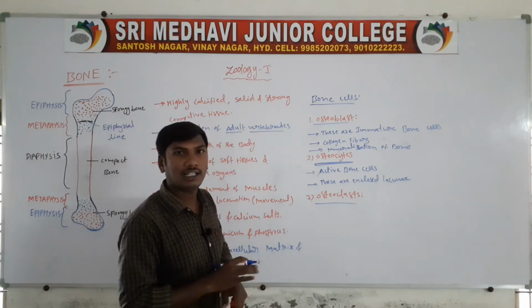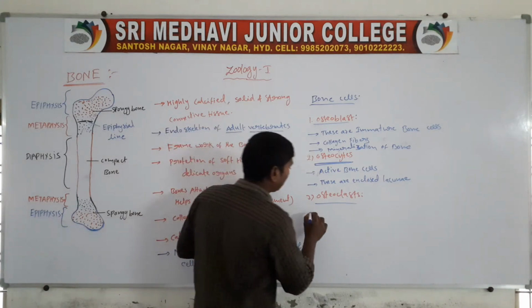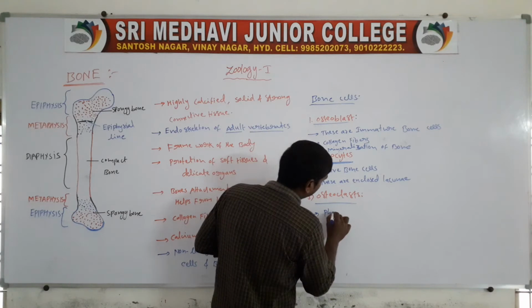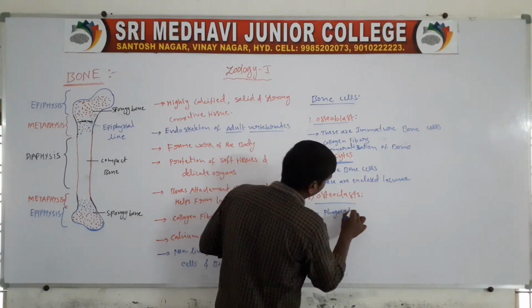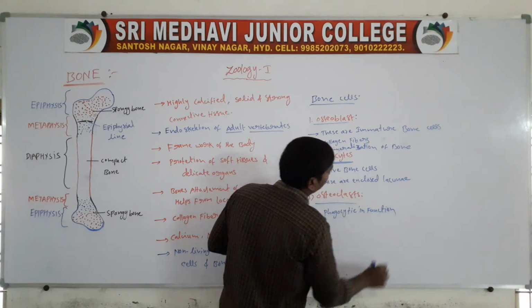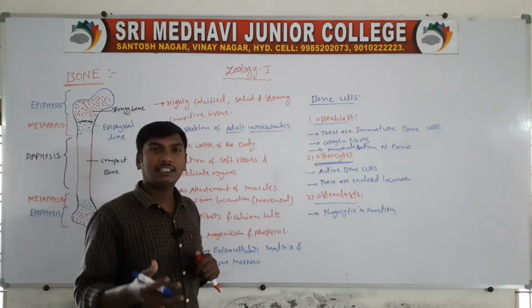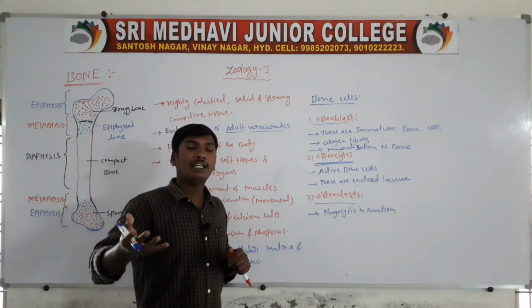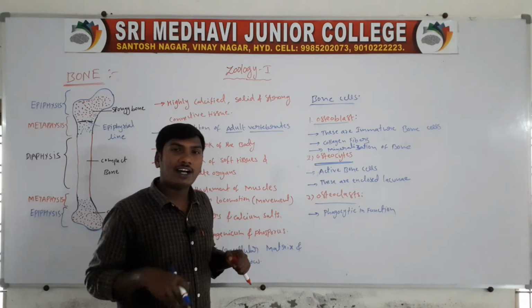Third one, osteoclast cells. They are phagocytic in function. Phagocytic in function means eating of the foreign particles.